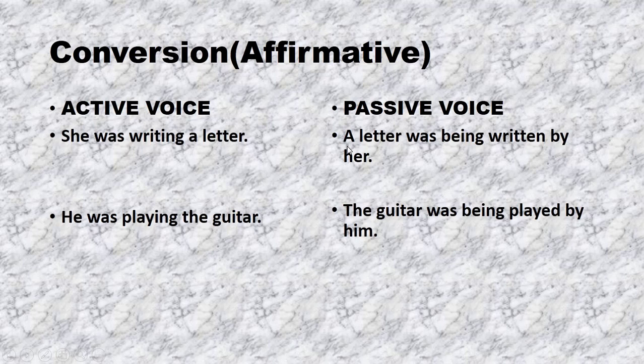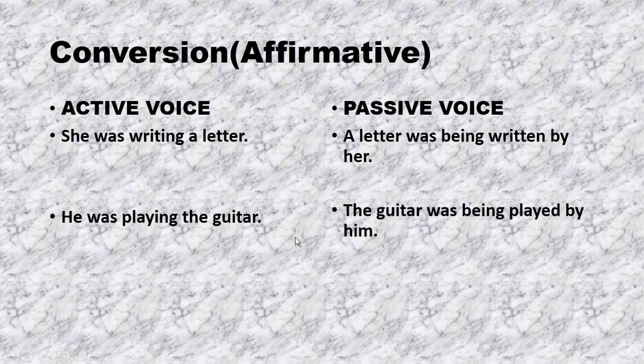Now we will change its voice. Here, letter will come in the beginning. Subject will change its form as her and come in the end. Was being written by her. A letter was being written by her. We will simply change ing form of verb to the past participle form of verb, and here the whole voice will be changed into passive voice.